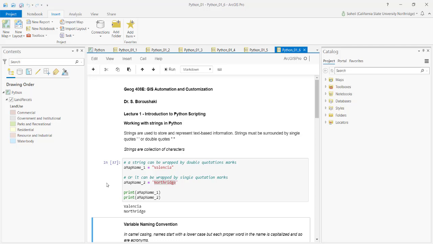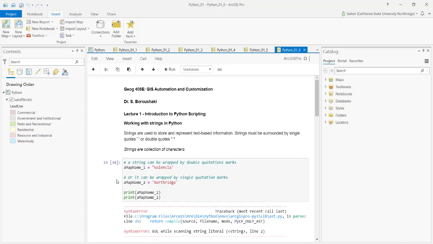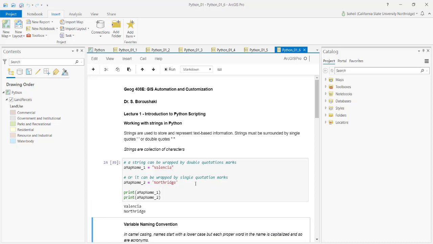However, never ever mix these two. For example, open a text with double quotes and then finish it with a single quotation mark like that. If I go and try to execute it, I get an error. It's telling me that no, you opened it with a double quotation and ended it with a single one. Always make sure that if you open with a double or single quote, you close it with the same quotation mark. So I'm going to run it again, and I have my values.